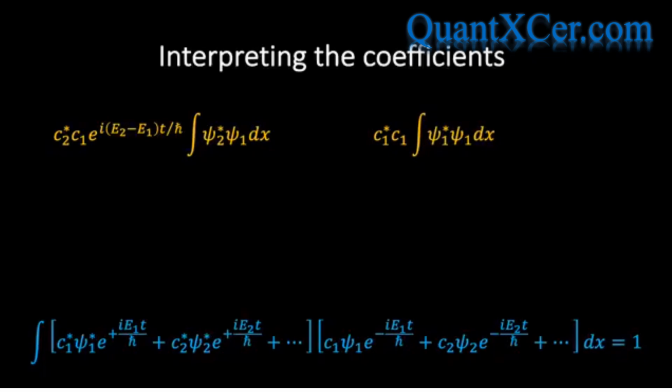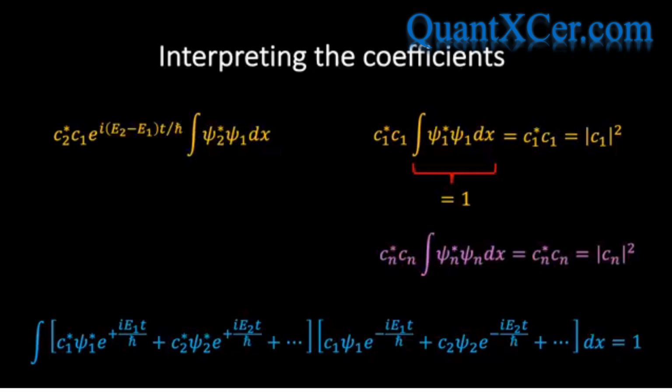So how do we deal with these integrals? Well, the second type of integral is easy to evaluate, since we can use the normalization condition, which tells us that the integral of the modulus squared of an energy eigenstate is simply equal to 1. And so we can write this particular term as simply the modulus squared of the coefficient c1, and therefore in general we will find the following result. But what about the first type of integral, which involves cross terms? How do we evaluate this?